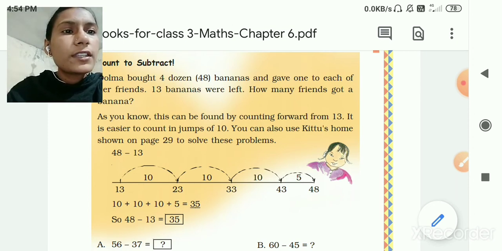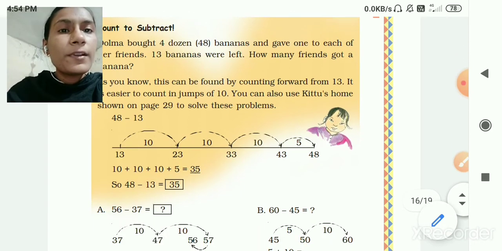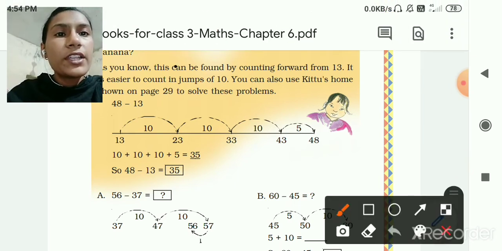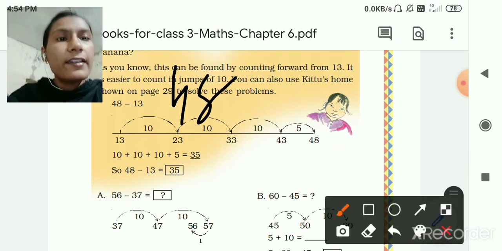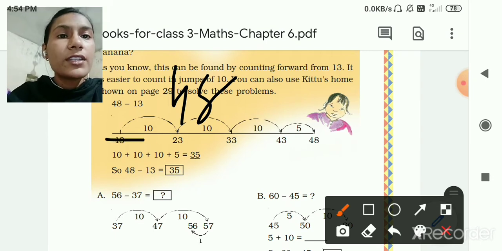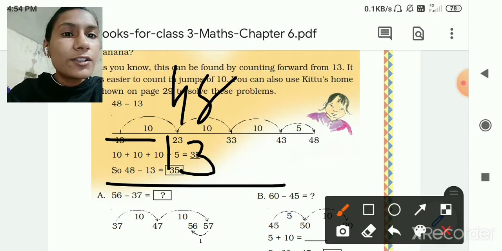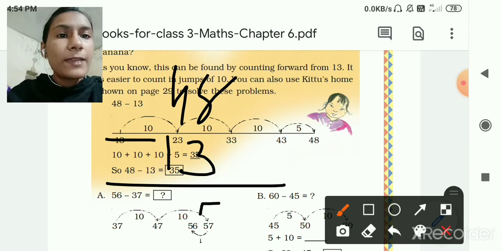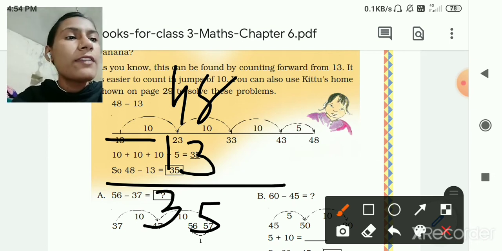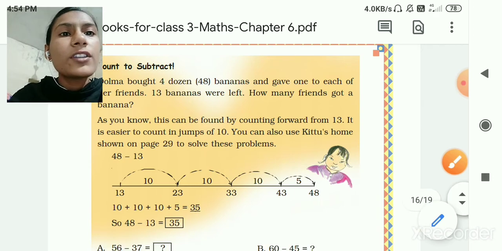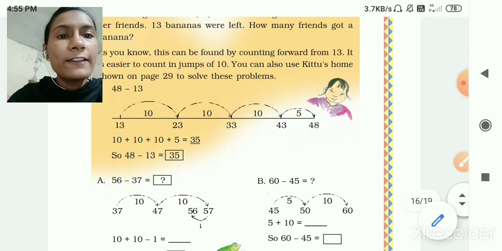You can also use Kittu's number line on page number 29 to solve this problem, but we can also subtract like this. 48 bananas, and 13 bananas were left. So 48 minus 13. 8 minus 3 is equal to 5, and 4 minus 1 is equal to 3, so 35. So how many friends got a banana? 35 friends got a banana.